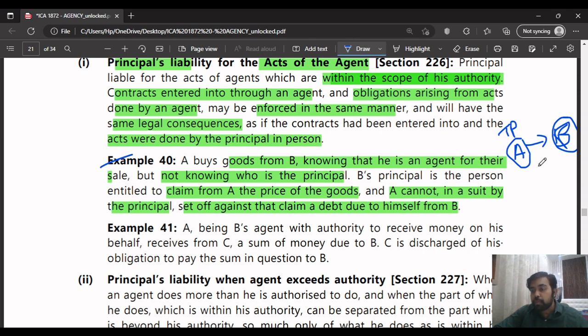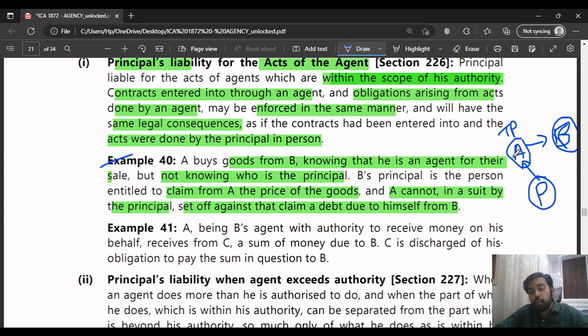But later on, the person who is the principal of this agent, let's assume, can claim the price of the goods from A, the third party. But the third party had purchased goods from B, and B had certain debts with A. B had to give certain money which he owed to A, the third person.